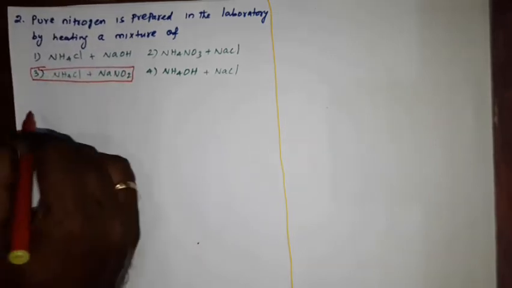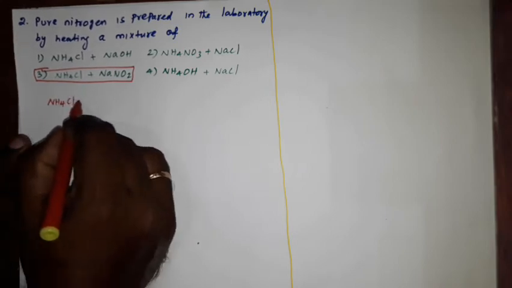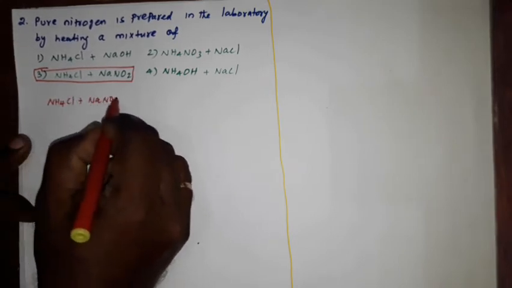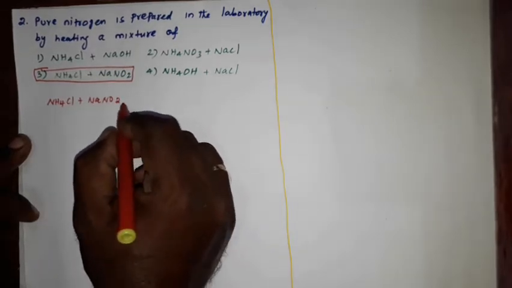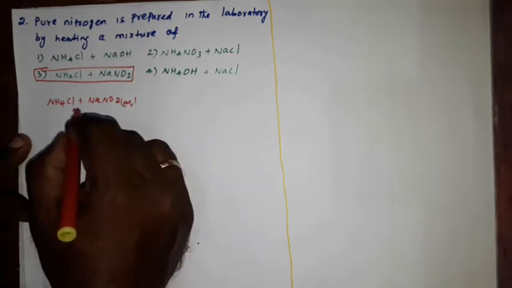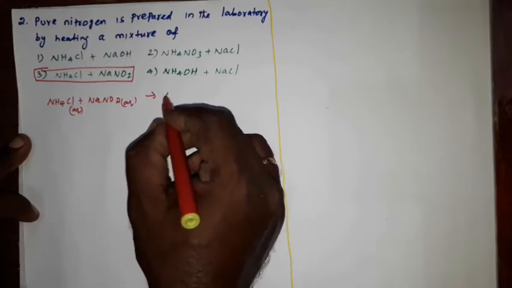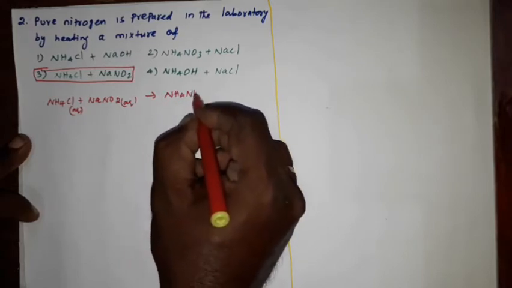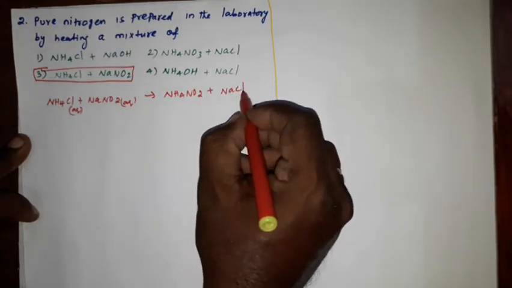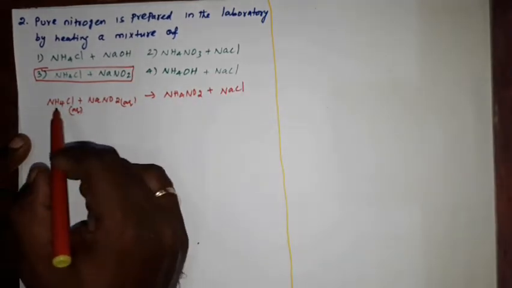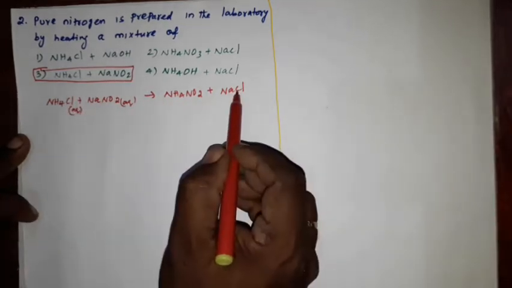See, when ammonium chloride, that is NH4Cl plus NaNO2, both are aqueous solutions, when they mix together, we will get the compound ammonium nitrite, NH4NO2, then the remaining we will get NaCl. Okay, so there is a double displacement: ammonium then NO2, then Na and Cl, they will combine to form NaCl.